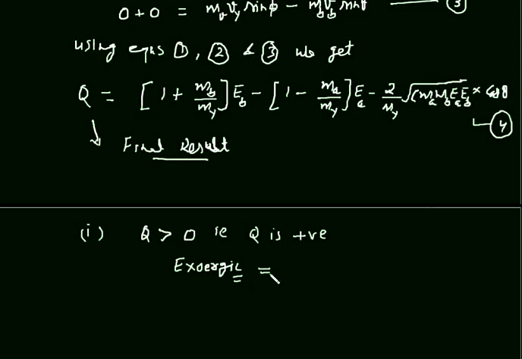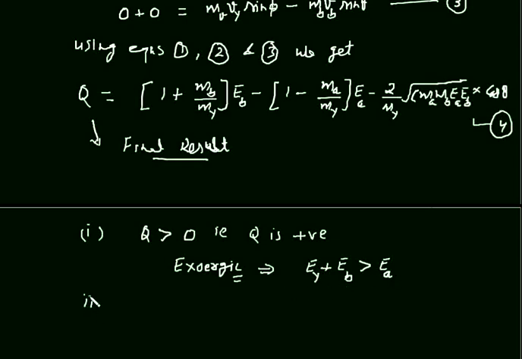This implies that, you can check it from previous results, EY plus EB should be greater than EA. That is, the kinetic energy of product particles is more than kinetic energy of incident particle.